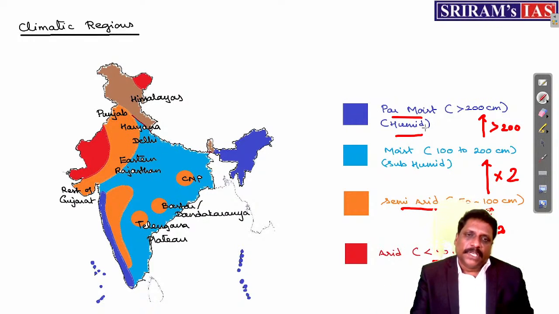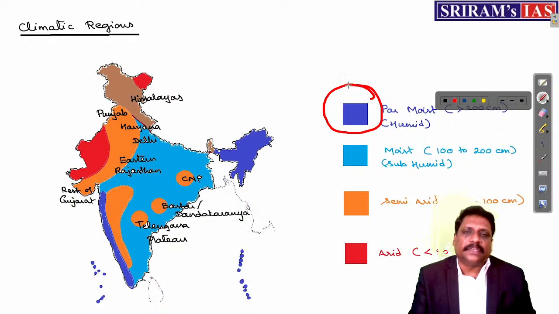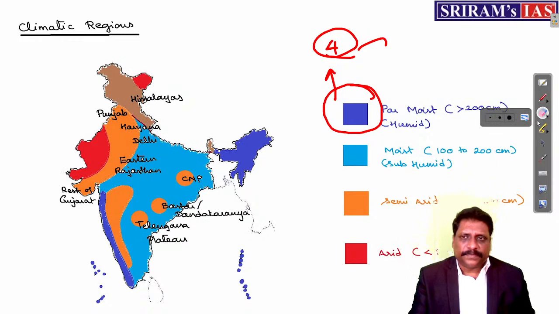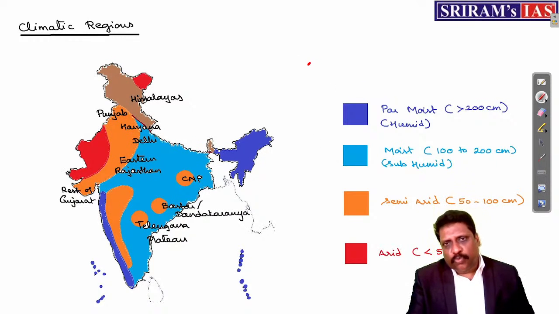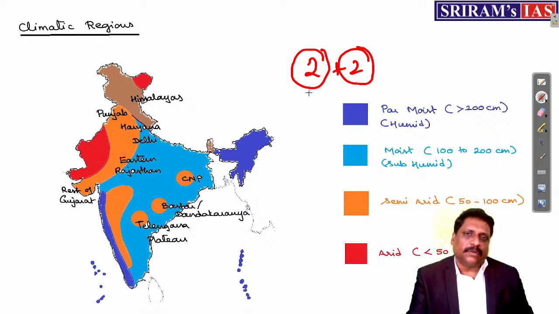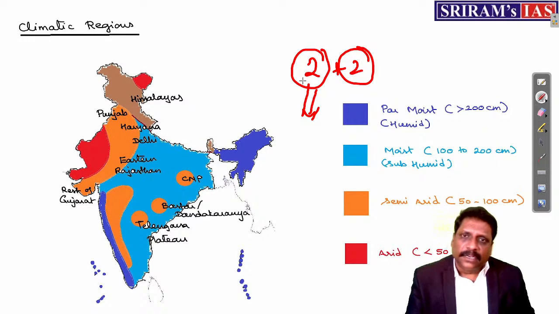So what we'll do first, we'll mark the exceptions. First, I'll start with the par moist climatic condition. In the par moist climatic condition, in entire India, only 4 locations are there. What are the 4 locations if you ask me? It is 2 plus 2, I'll call it. 2 island territories and 2 in mainland India. What are the 2 island territories? Lakshadweep and Andaman Nicobar Islands.